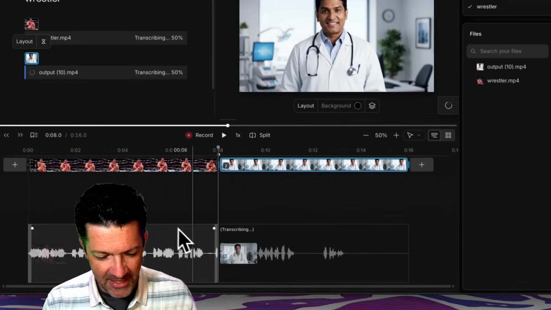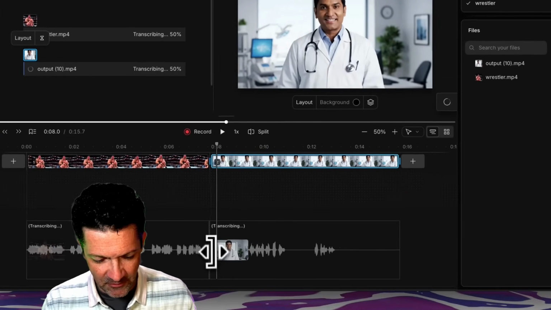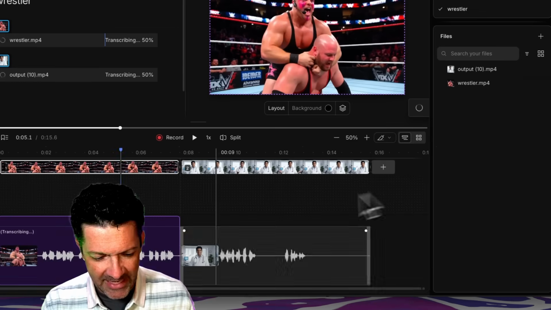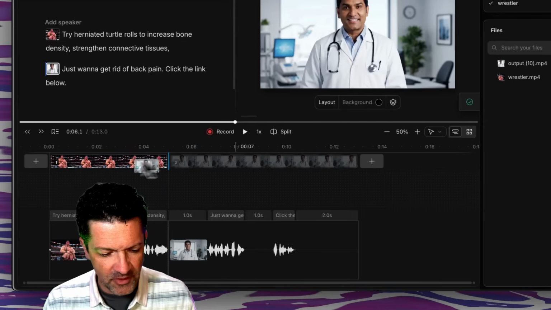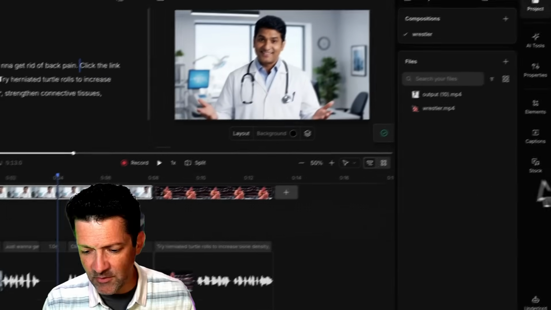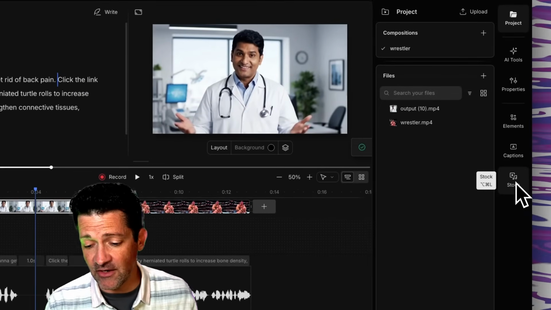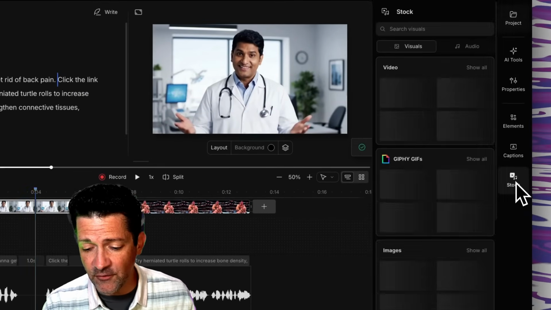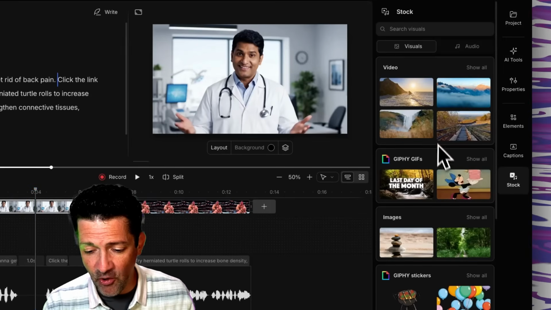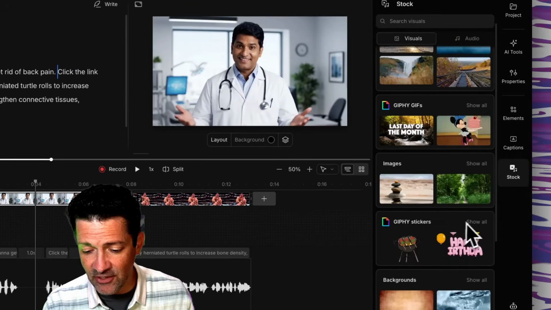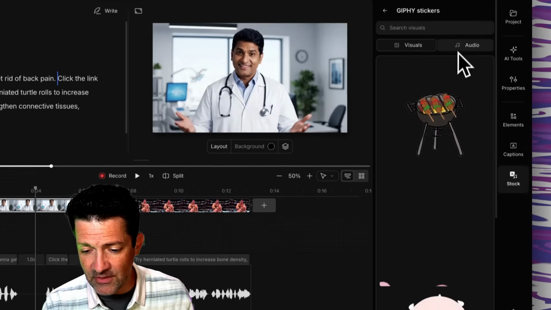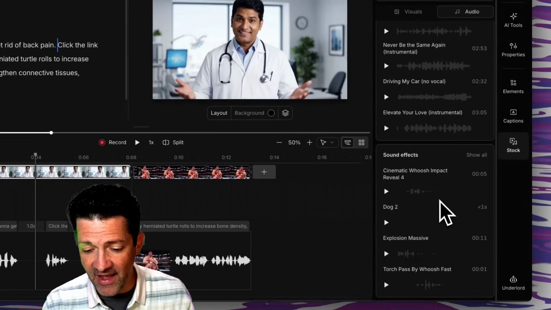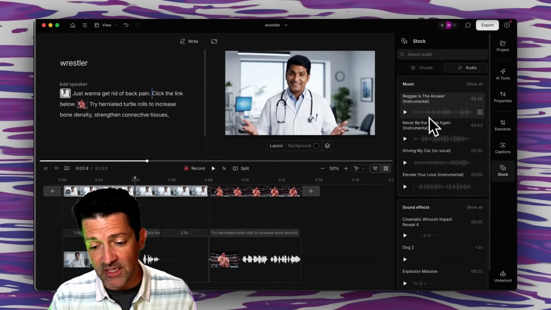Then you can do a lot of your editing down here just by dragging these little files around. You can use this blade tool to cut and delete stuff. You can move clips around by doing this. Most importantly is this stock footage down here. So there's a lot of cool stock footage if you wanted to add some B-roll, or some of these Giphy stickers are pretty cool. There's a lot in there you can use. Audio, you've got sound effects that you can use, and music as well.